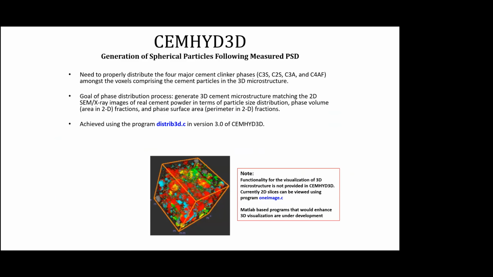All these things can be obtained using testing of particle size distribution, volume fraction, XRD, and all these are done to find out the phase volume fractions and phase surface areas.